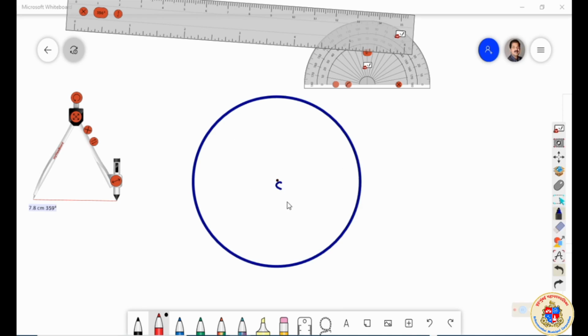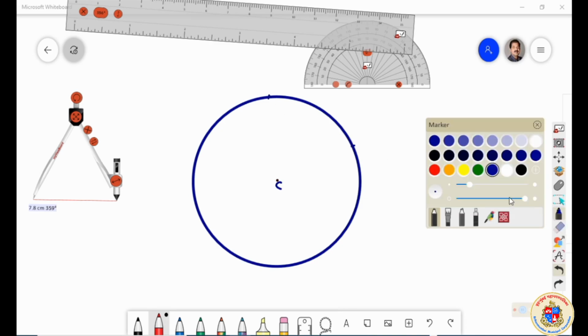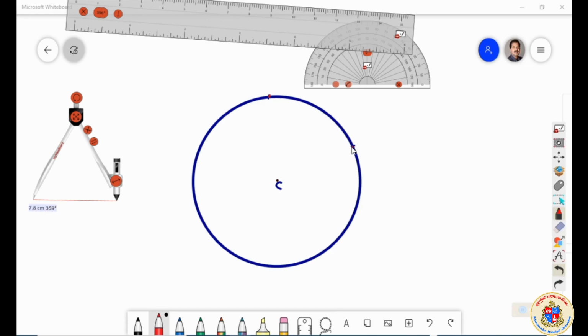And now the chapter is mainly about arc here in this session. So we know that arc is a part of the circle, and we also know that arc may create a central angle, and there will be a chord related to it. All these things I am going to do here. Let me take 2 points in order to mark the arc. I can change the color so that you can see it properly. Here I am marking the arc.